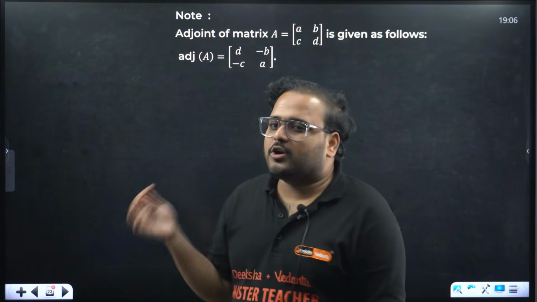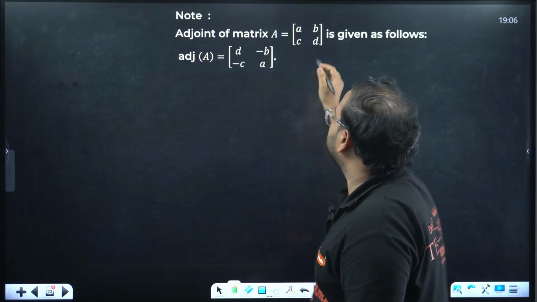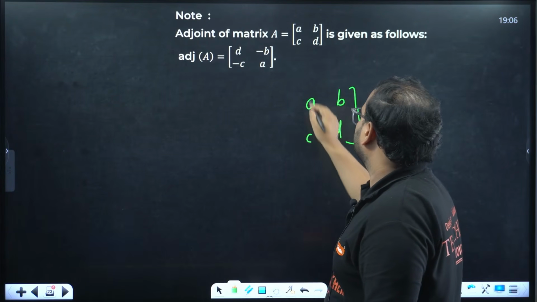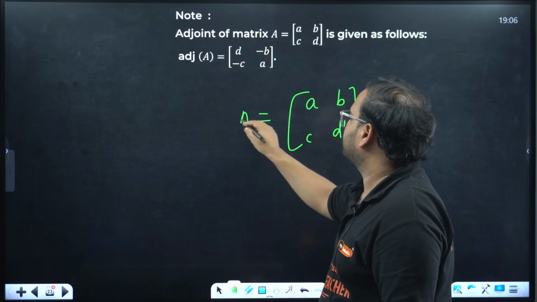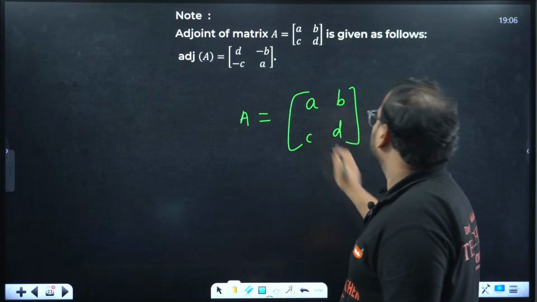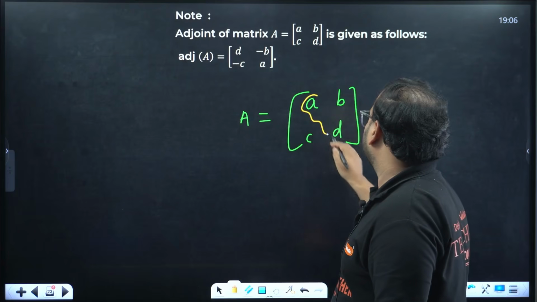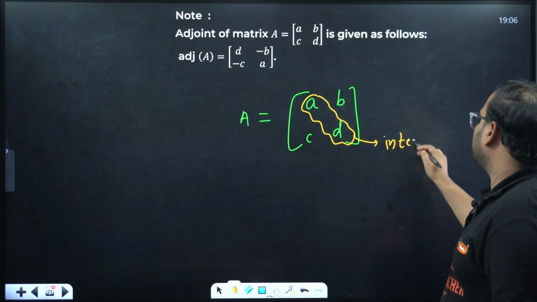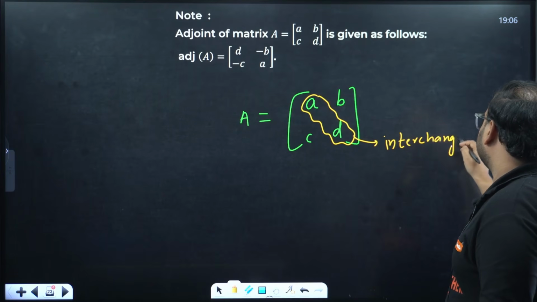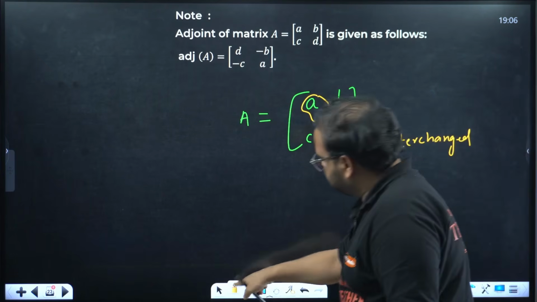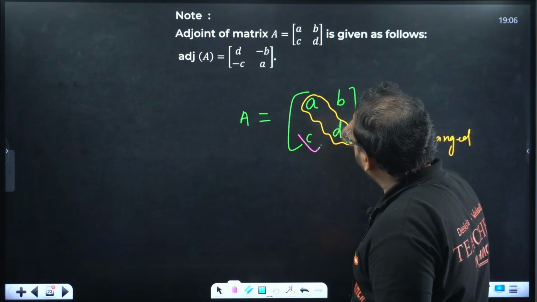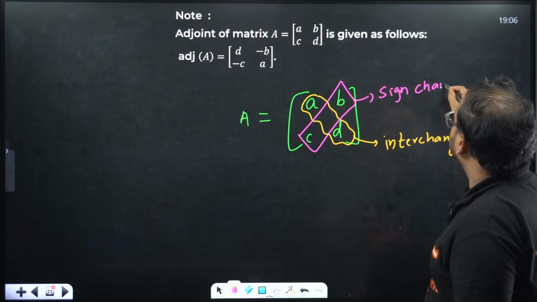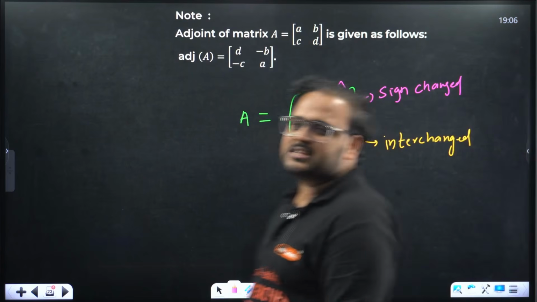Adjoint of a 2 cross 2 matrix is very simple. What is that? Simply, if you have this matrix A with elements A, B, C, D, then for the diagonal elements you're going to interchange them, and for the other elements you're going to change the sign.